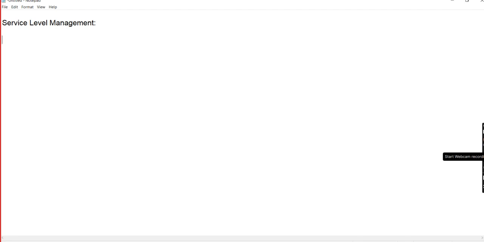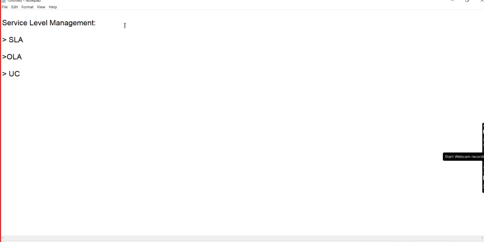This is mainly helpful for creating agreements, for the type of service we provide to particular customers and clients. There are three types of agreements for maintaining our SLM: the first one SLA, the second one OLA, and the third one UC.